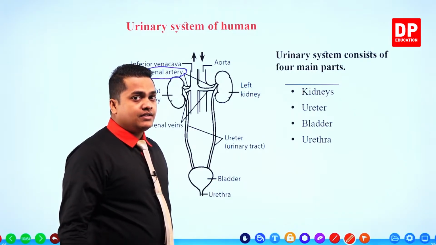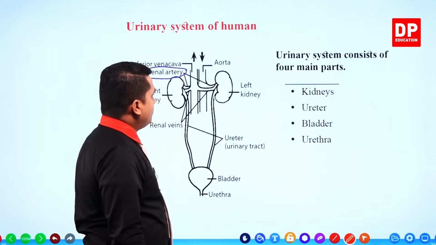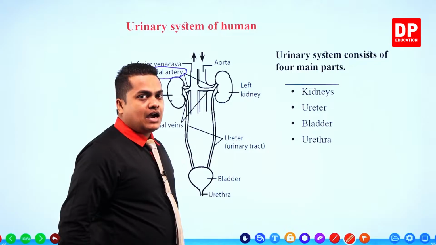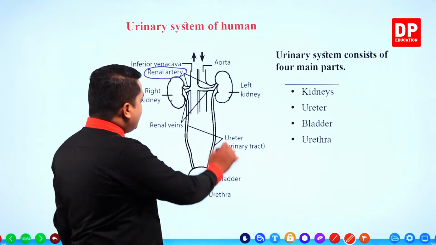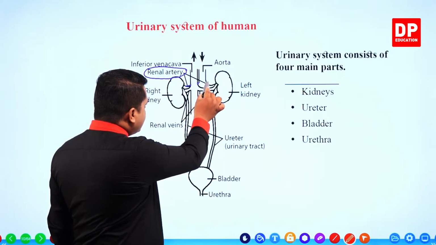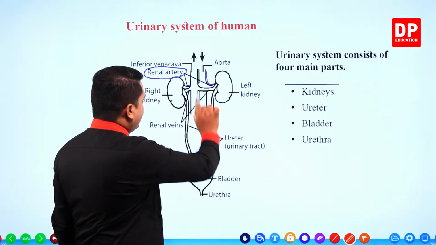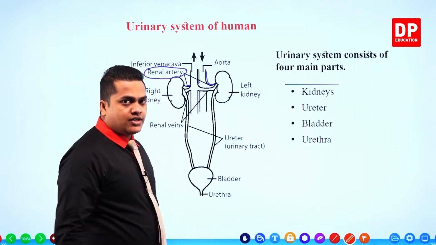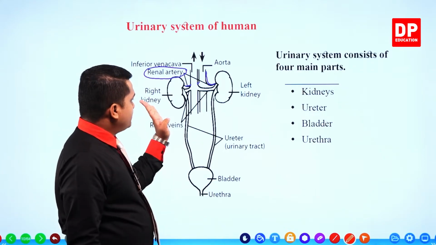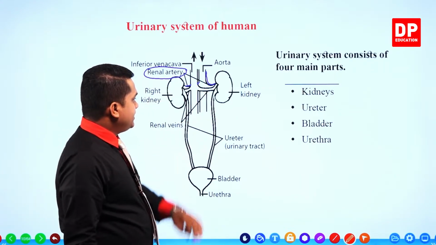So blood is supplied to the kidneys by the renal artery, and you can see the renal artery is directly connected with the aorta. So you can observe the right and left kidneys here.